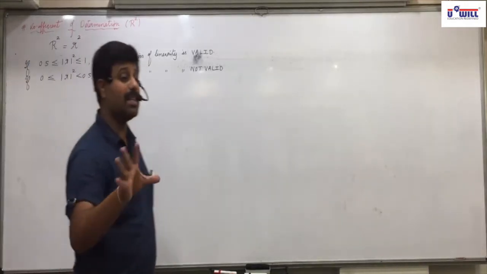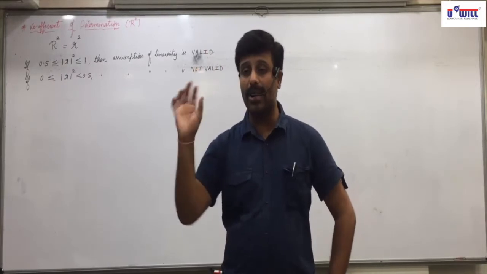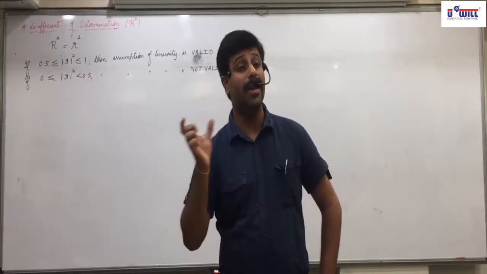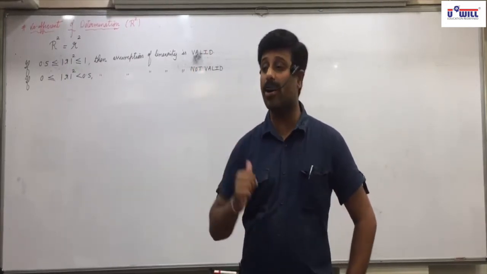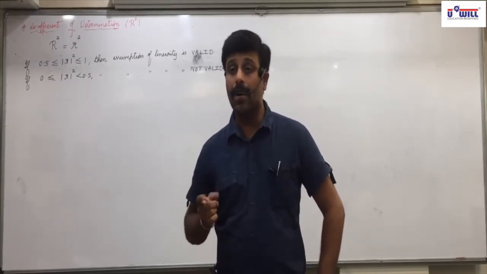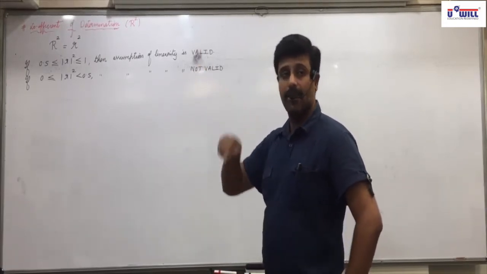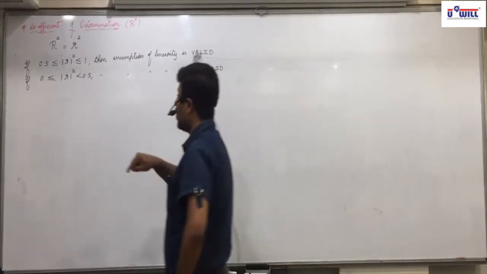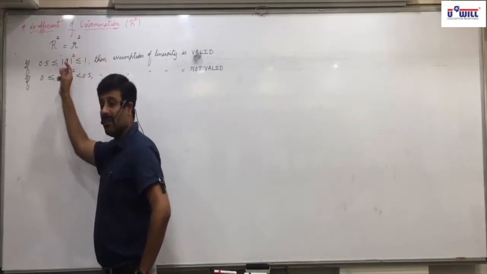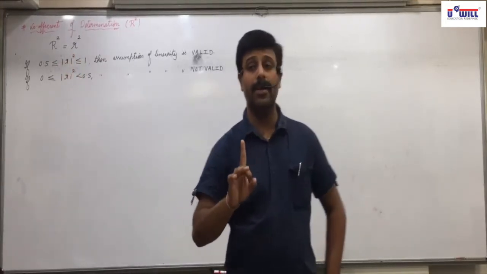You will not find y minus y bar whole square because of the second rule. What was the second rule? Denominator will include only x. So y square is not required, v square is not required, y minus y bar whole square is not required. But if coefficient of determination is asked, it is required, because for finding correlation coefficient y square is needed, v square is needed, y minus y bar square is needed.